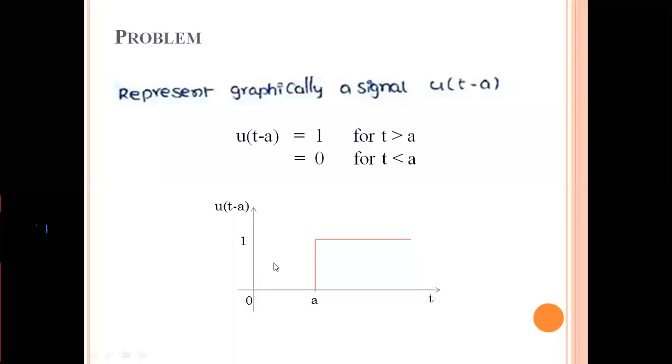In the earlier case, the signal starts at t equal to 0, but in this case the unit step signal is delayed by a units. So from a to infinity the value is equal to 1, and for the remaining values of time the value is 0, or sometimes I use the word otherwise.